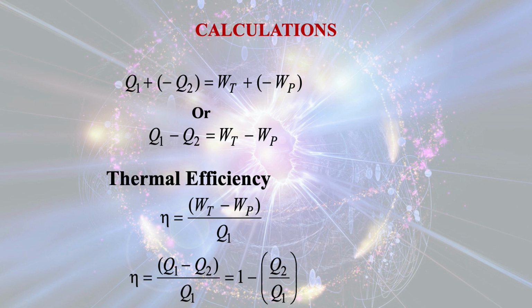So the efficiency for this system is equal to Q1 minus Q2 divided by Q1, that comes out to be 1 minus Q2 by Q1, where Q1 is the heat input into the control volume and Q2 is the heat loss by the control volume.